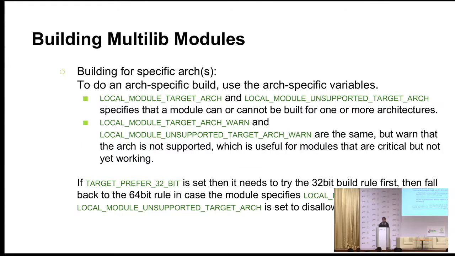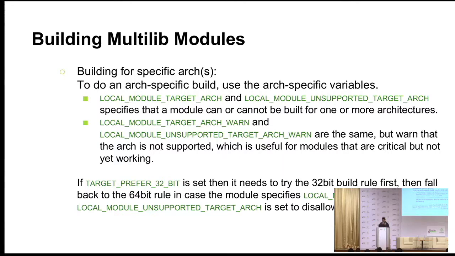Now, this does pretty much the same thing, LOCAL_MODULE_TARGET_ARCH and LOCAL_MODULE_UNSUPPORTED_TARGET_ARCH. For a particular package, you can specify that this particular package can only be built for ARM64, ARM, and let's say x86_64. And if you are trying to build that package for MIPS, it will just skip that package. So it is not something which is 32-bit or 64-bit specific. It is arch specific. It is either ARM, Intel, or MIPS specific.